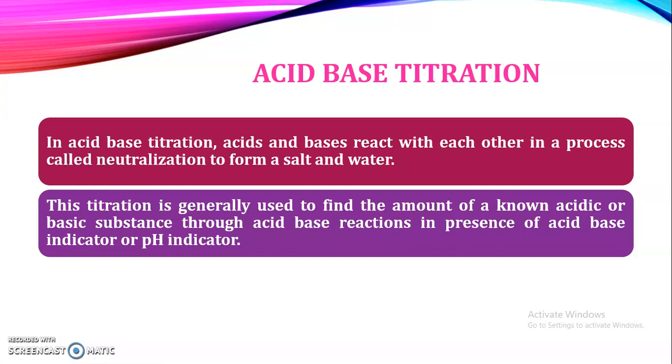So what is the meaning of indicators? Usually you know that during the titration we use different indicators. What is the role of these indicators? Whatever the two species, either acidic or basic, that we are reacting, most of the time they are colorless in nature. We don't know whether the reaction between this acid and base is complete or not. So for that purpose we add certain auxiliary substances, and these substances will show a color change when the reaction between the acid and base is complete. These substances are known as the acid-base indicators or pH indicators.